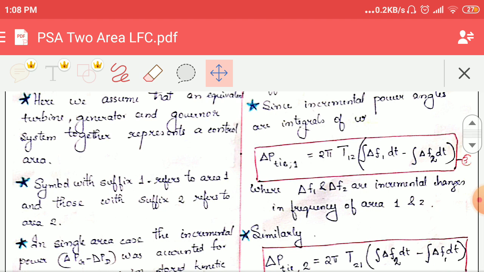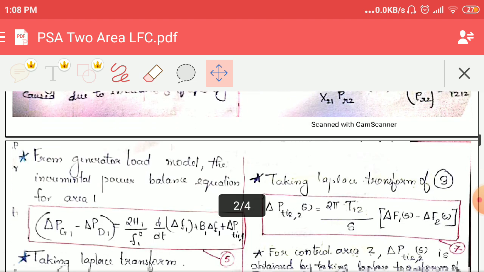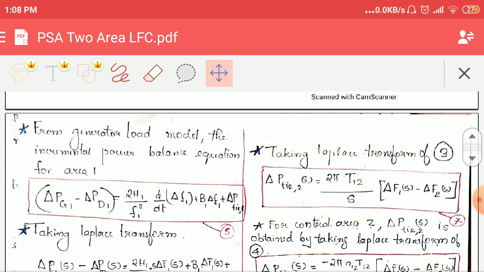We are taking the Laplace transform. So ΔP_tie1(s) is equal to 2πT12 ΔF1(s). As it is an integral, you have to take 2πT12 divided by s. Okay, so you can see the equation here as equation number 7.